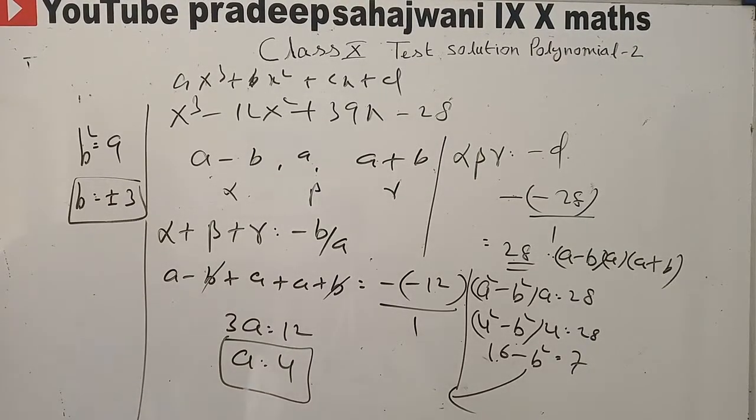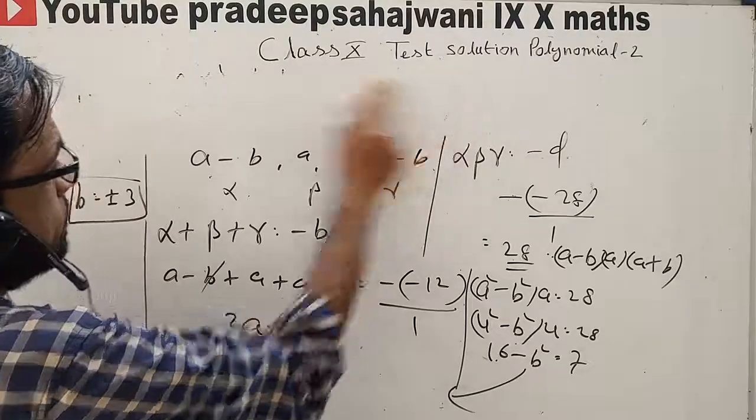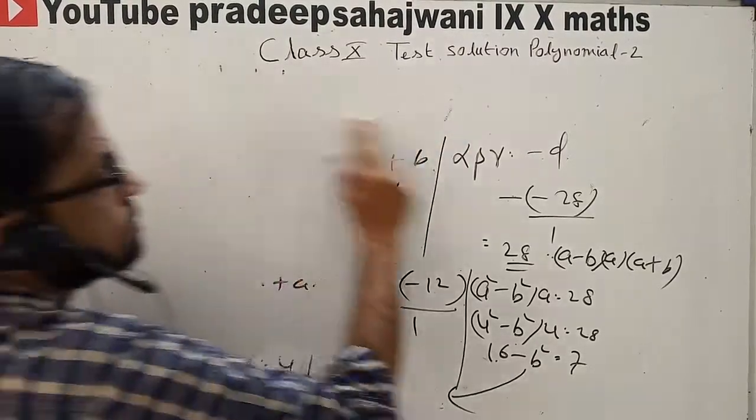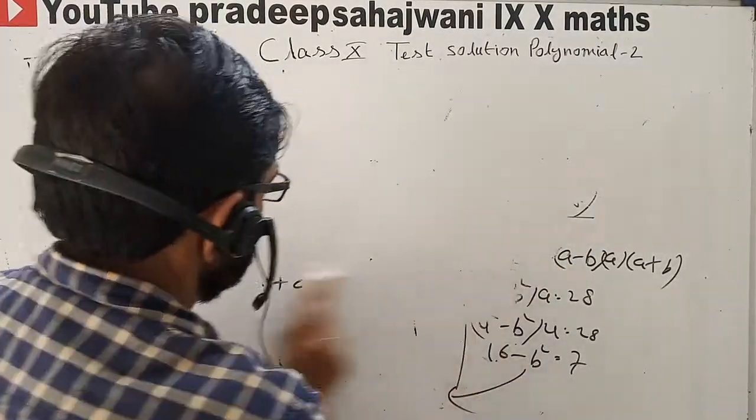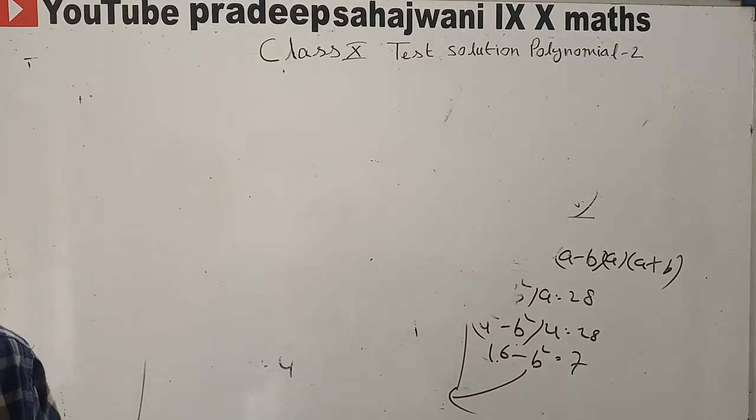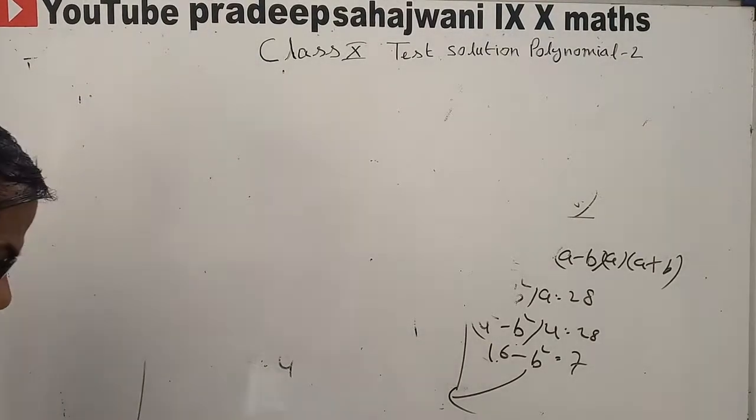Now see the last question, question number 14. Question number 14 is a very important and competitive question.